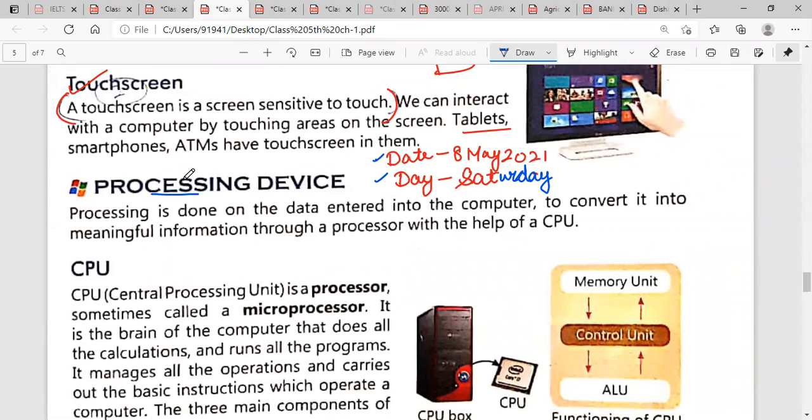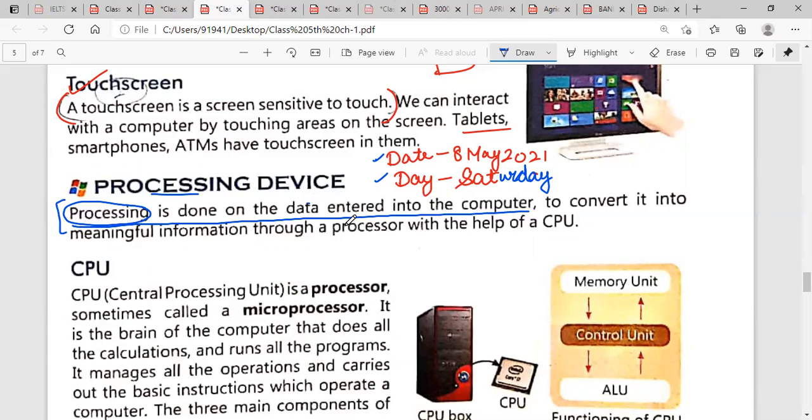A processing device is used to process the data. First, underline this word, processing. Processing is that thing that will process something; processing is done on the data entered into the computer. Underline this line: processing is applied on the data which we will enter into the computer, and for entering data